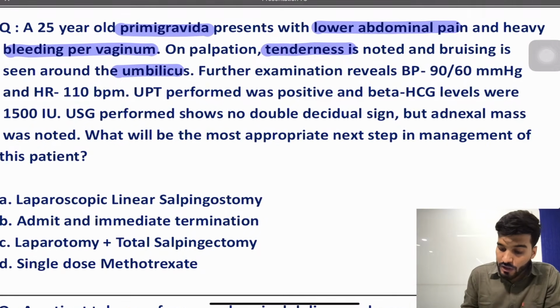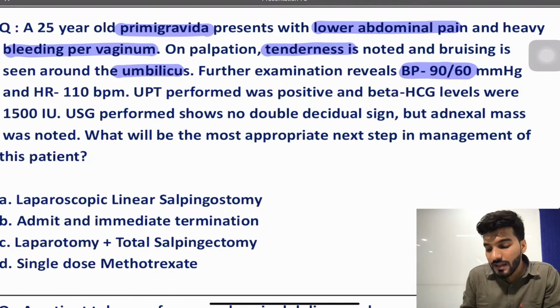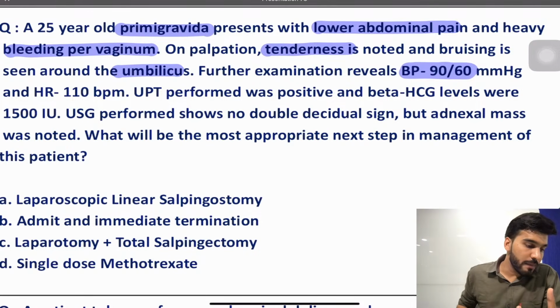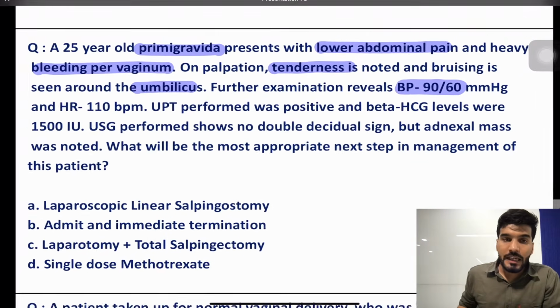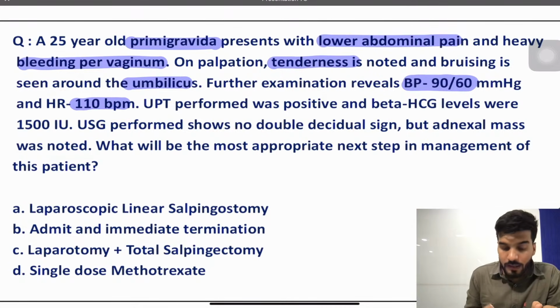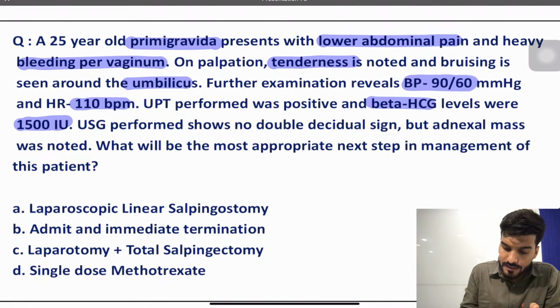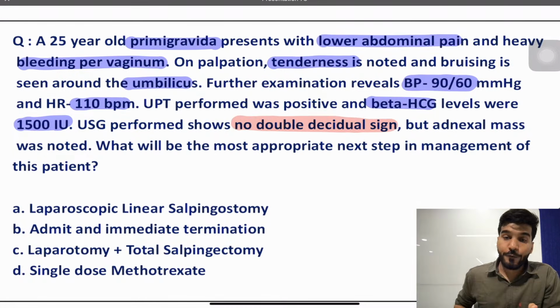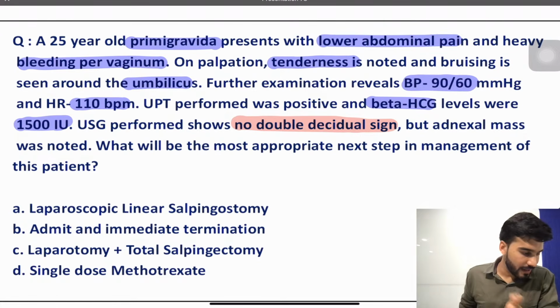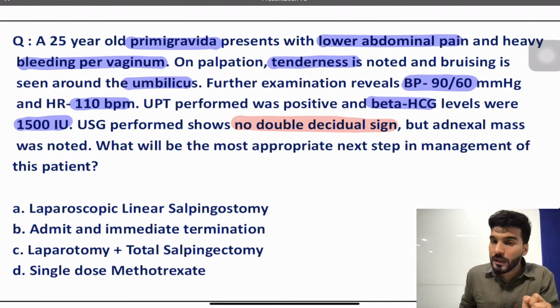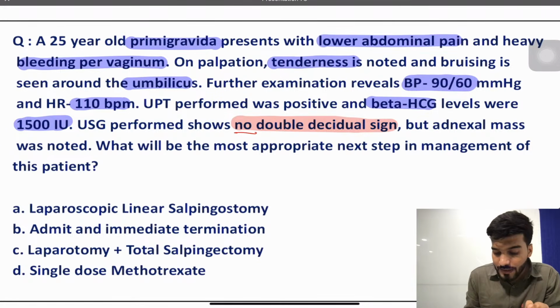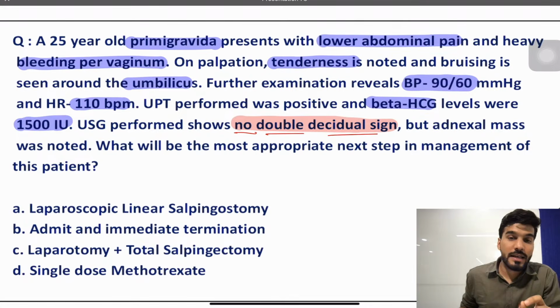The further examination reveals the blood pressure of the patient is 90/60. So the patient is having hypotension, and the heart rate is 110 beats per minute. The UPT was positive and the beta hCG was 1500 international units. USG performed, there is no double decidual sign. Now in the chapter of diagnosis of pregnancy, you know that if there is a double decidual sign, parietalis capsularis, it indicates the intrauterine pregnancy. And when there is no double decidual sign, that means it's a case of an ectopic pregnancy.